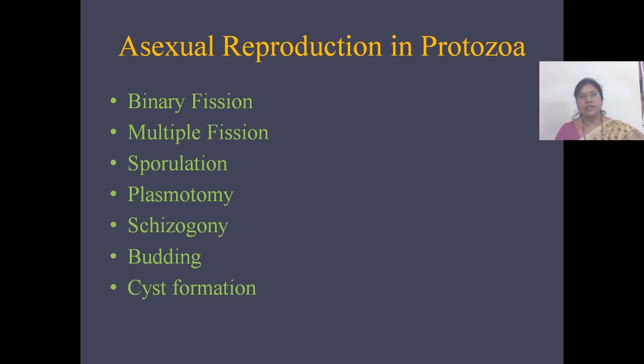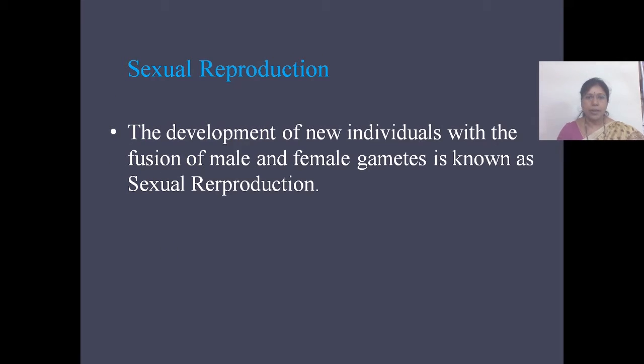The various methods of asexual reproduction in protozoa include binary fission, multiple fission, sporulation, plasmotomy, schizogony, budding, and cyst formation. And sexual reproduction occurs usually in higher plants and animals. In sexual reproduction, the union of male and female gametes takes place.